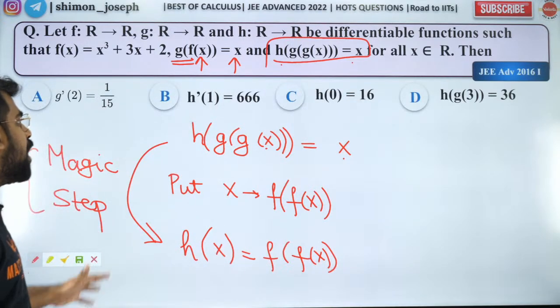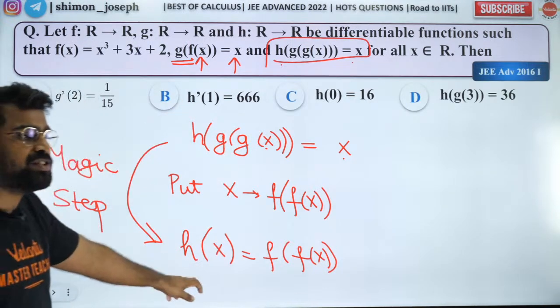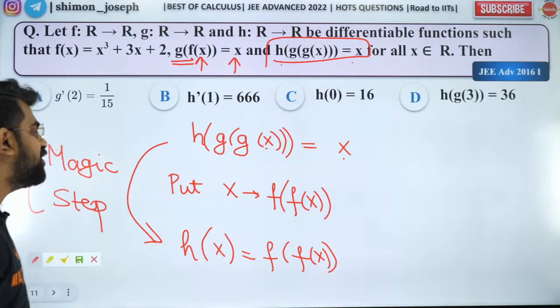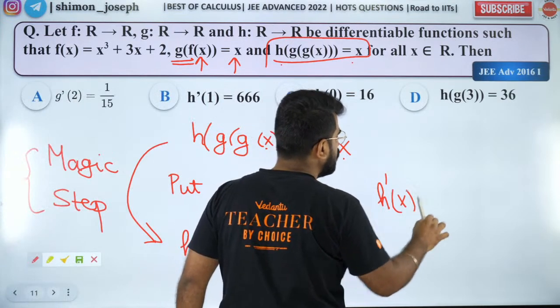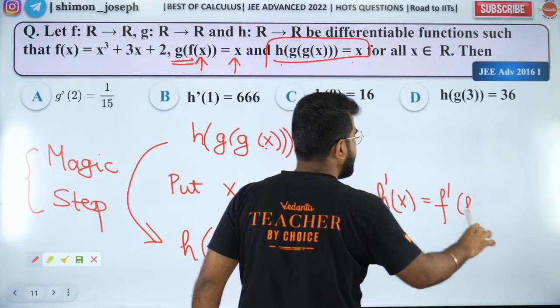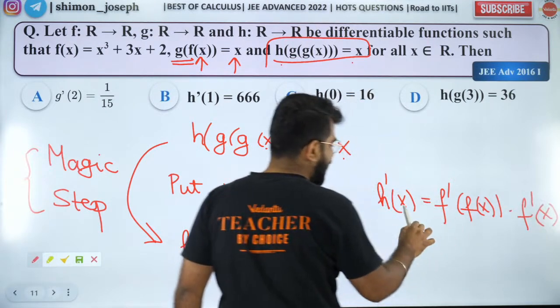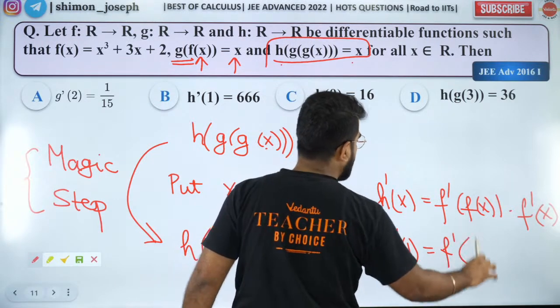Now I'm not yet done with the question. We want h dash of 1, right? So I just got h of x. So how do you get h dash? I have to differentiate it. So when I differentiate it, I get h dash of x is equal to f dash of f of x into f dash of x. Now put x as 1. So I'll get h dash of 1 equal to f dash of f of 1.